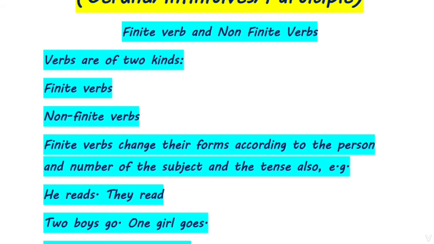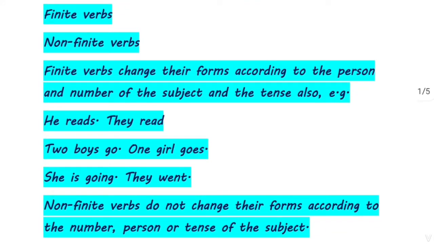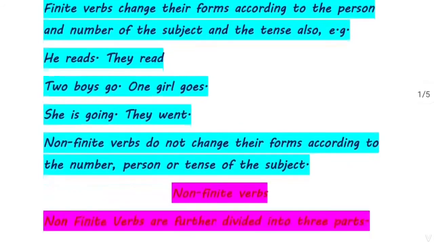Finite verbs act as the main verb in the sentence. This is a very important thing about the finite verb: finite verbs always perform as a main verb in the sentence, and a finite verb changes its form according to the person, number and tense in the sentence. For example, he reads, they read, two boys go, one girl goes, she is going, they went. In all these sentences you can see how the verb is performing as a main verb, and second, how it is changing. It is changing as per the tense, the number, and the person.